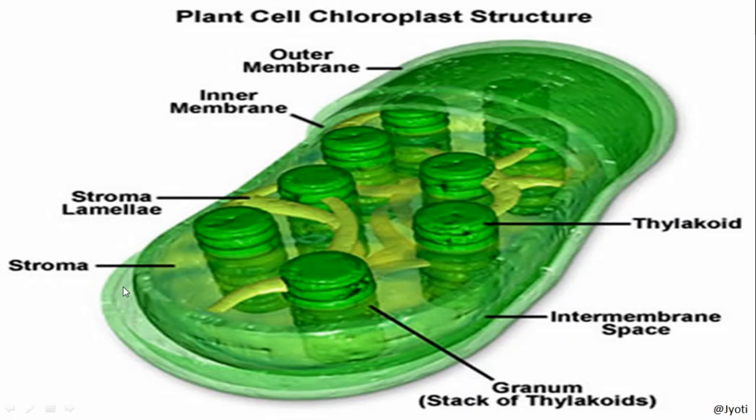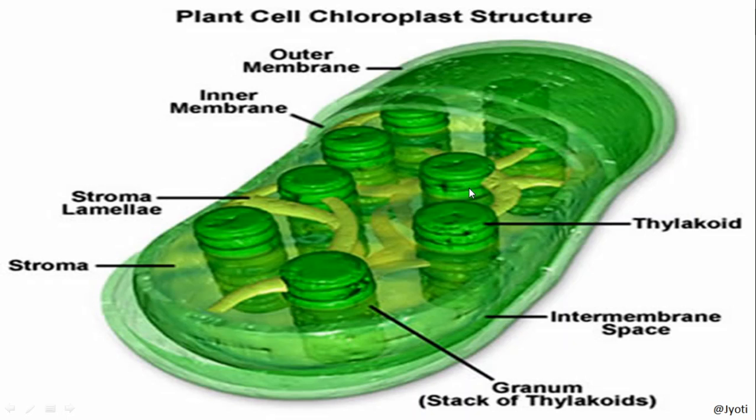So here you can see this is a double membrane bound structure. The membranes are very smooth. From the picture it is very much clear. So this is the outer membrane, this is the inner membrane. In between the outer and inner membrane there is a space you can observe here, and this space is called periplastidial space. Now the inner membrane encloses a cavity or lumen, which contains the matrix.